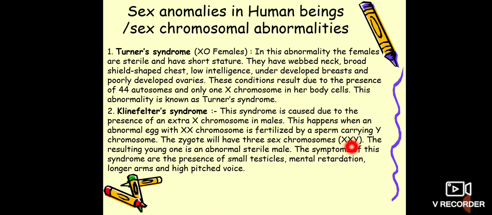Now the Turner syndrome. It is the X monosomy, or XO, in female. It is a sex chromosomal disorder caused due to non-disjunction of chromosomes during gamete formation. Individuals born with Turner syndrome have 44 autosomes and one less X chromosome. They are phenotypically female. They have a short stature, webbed neck, low posterior hairline, broad shield-shaped chest, poor development of ovaries and breasts, and low intelligence.